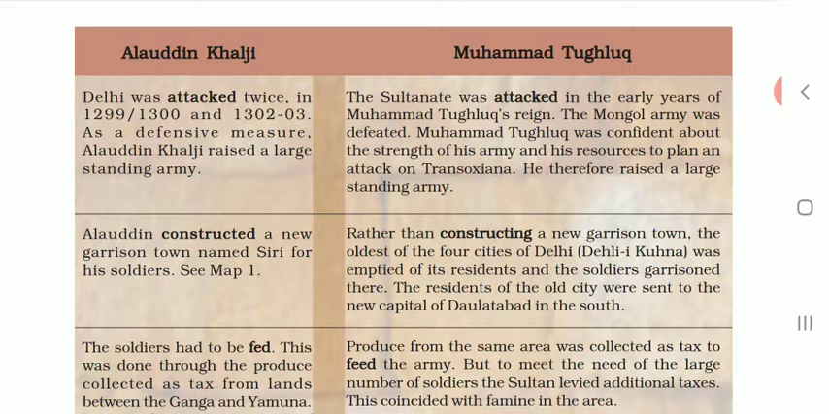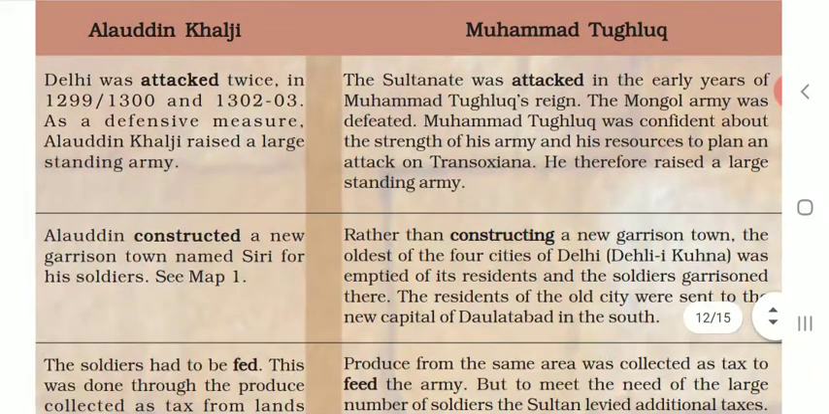First, Delhi was attacked twice. We are going to understand this about Alauddin Khalji first. Delhi was attacked in 1299, 1300, 1302 and 1303. As a defensive measure, Alauddin Khalji raised a large standing army. What did Alauddin Khalji do? He raised a large standing army.